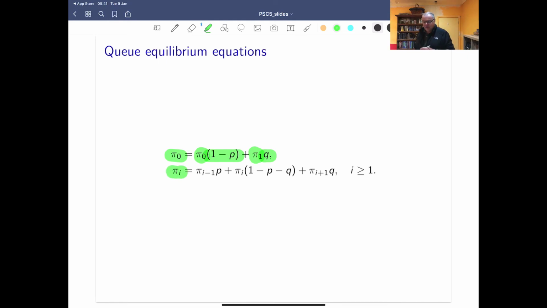So what's the probability of being in state i? Well, I could either be 1 less and someone arrives, I could be at that value and I stay the same, or I could have 1 more in the queue and someone leaves. So there are our equilibrium equations. And when we solve that, we can get our stationary distribution.